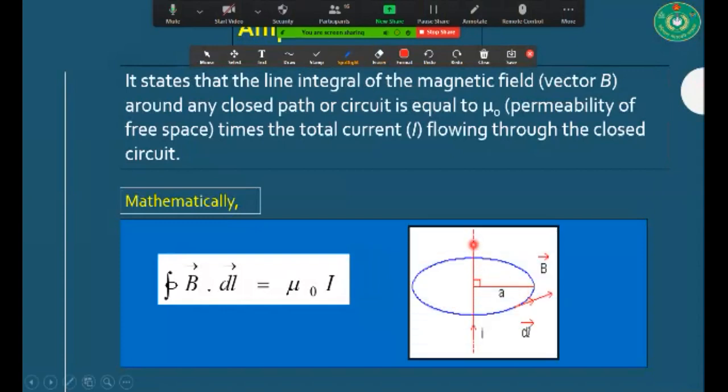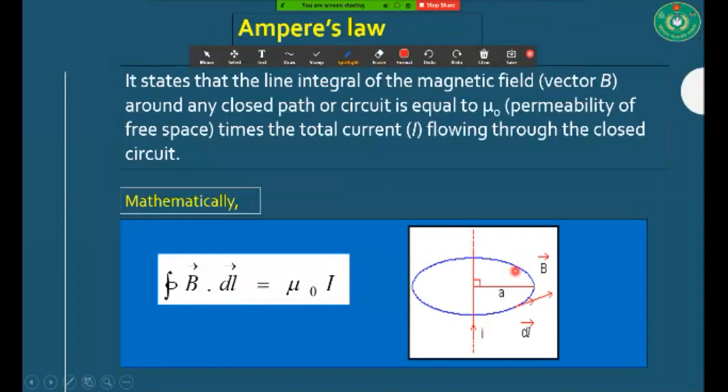Yes, let us suppose it's our straight wire. Around this straight wire, you are going to consider a circular path. Along this circular path, you are going to take a small segment, dl, that I have discussed a little bit ago. After considering dl, you are going to integrate this whole equation. After this integration, you will be able to get the total amount of magnetic field for this straight wire.